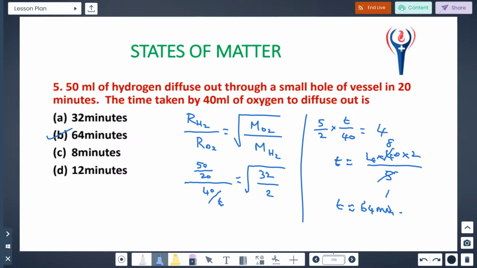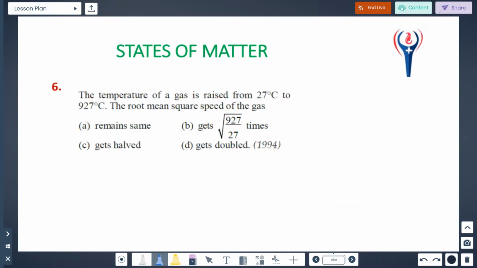Next one. The temperature of a gas is raised from 27 degrees Celsius to 927 degrees Celsius. They are asking for the root mean square speed of the gas.